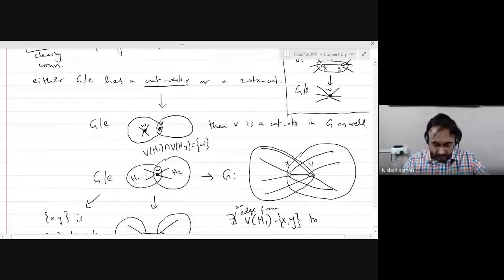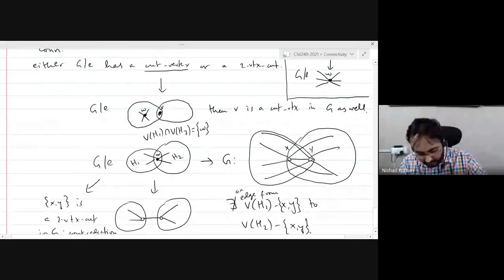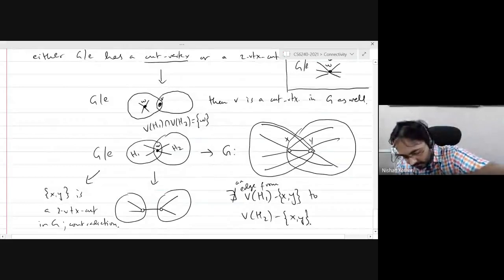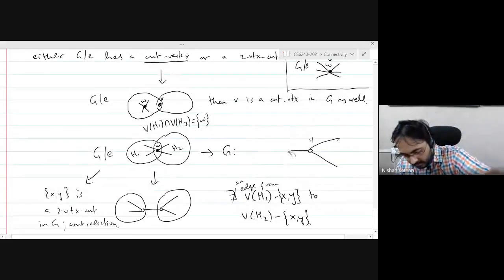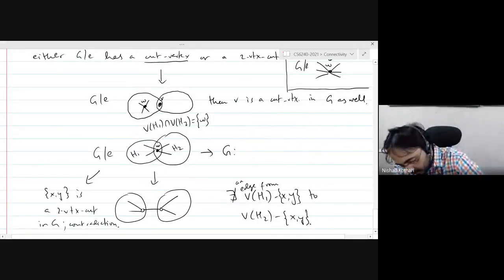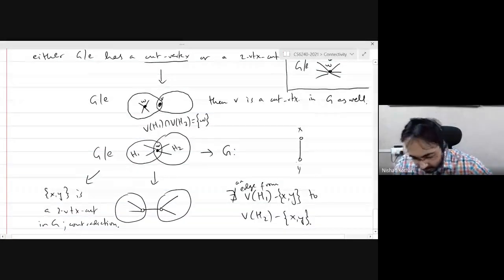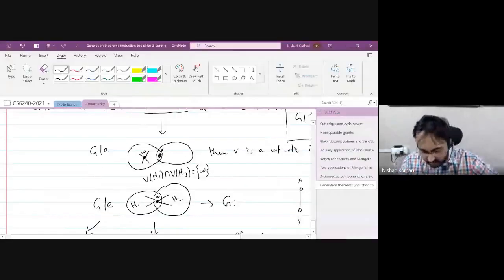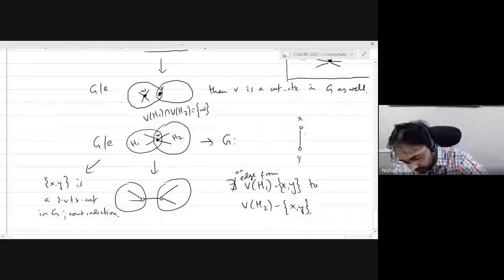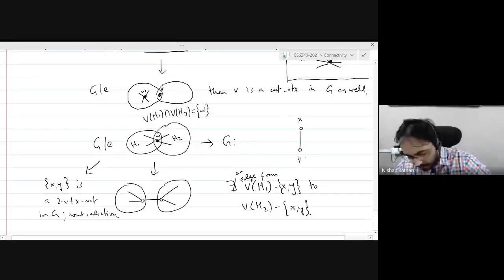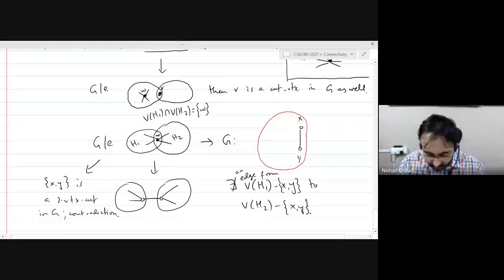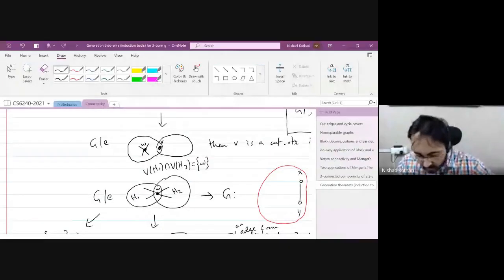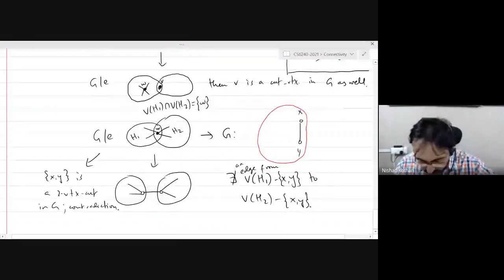Good. Perhaps a better drawing than this, now that I think about it again. Let me make a better drawing. X, Y, and let me use some colors here. So let's say this was one of your blocks or components containing W. Let me make another one here.